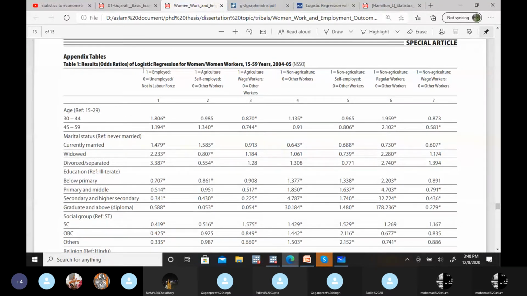So suppose this is your research question, that you want to know the impact of these factors on this outcome, employed or unemployed, or self-employed in agriculture or other types of work, agriculture wage worker, or non-agriculture work. Similarly, suppose I want to know whether an individual will work as a regular wage worker in the service sector or not, what are the probabilities, and you have n number of independent variables. So this is another example. In labor studies, in many papers you will find these logistic models.